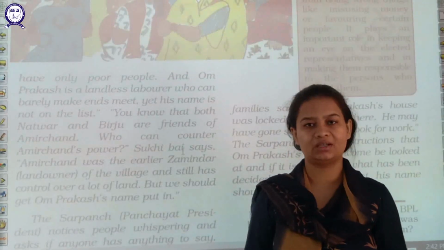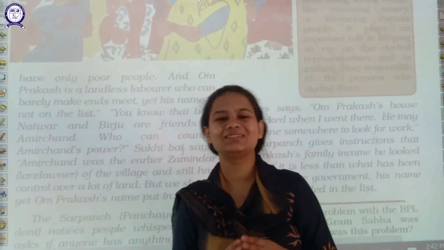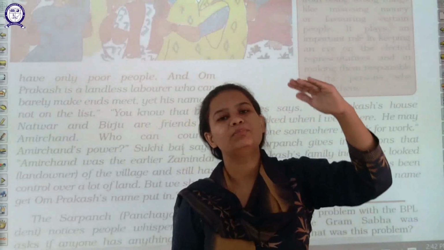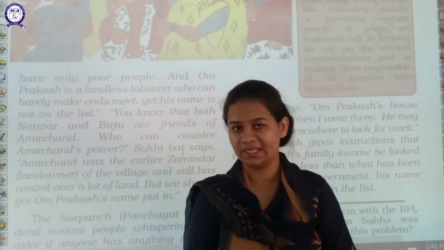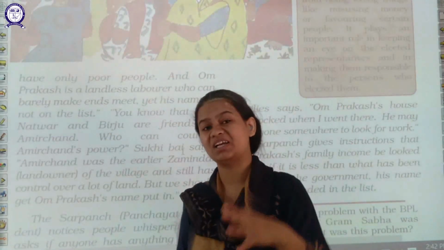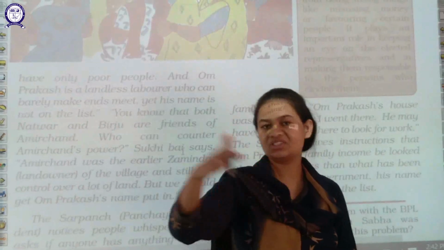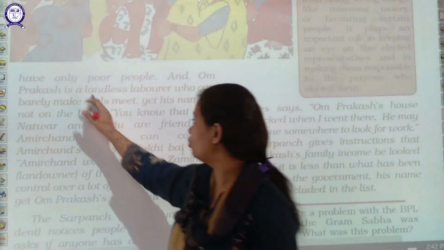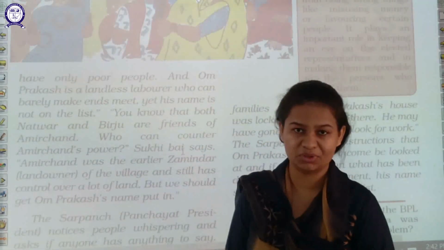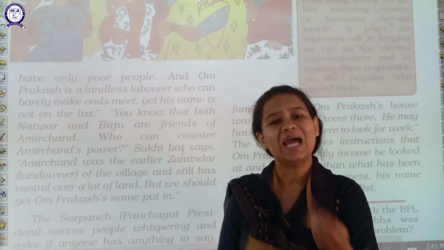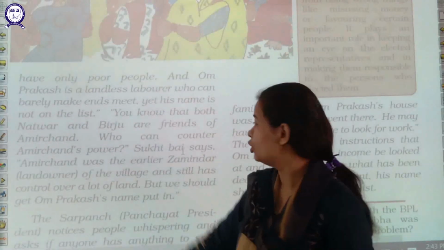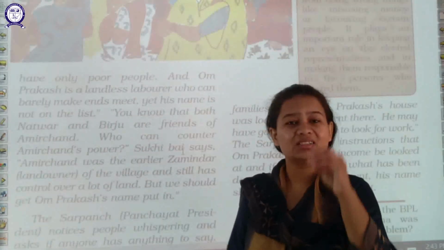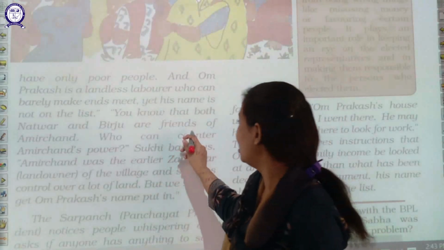Now they are whispering. Obviously students, this is wrong. One person who is already rich and can easily afford things at market rate, his name is in the list. But one very poor person, Om Prakash, a landless laborer who does not have his own land and would not be able to afford two-time meals, his name is still not in the list.